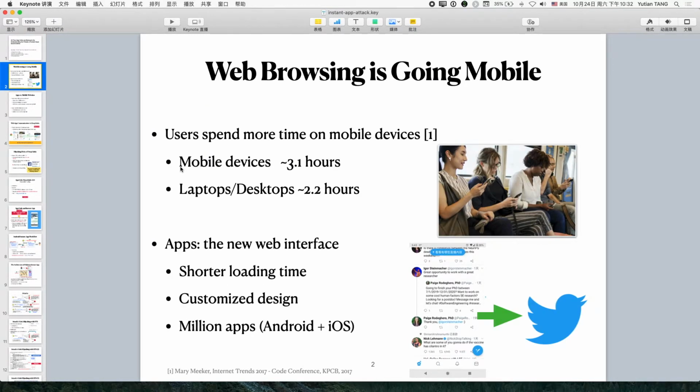Mobile and mobile apps have become the main way that we communicate each and every day. A study showed that users spend more time on their mobile devices. Normally, users spend around 3 hours on their mobile phone and only 2 hours on desktop. Mobile apps become the new interface for websites, as they have shorter loading time, custom design, and there are millions of apps available on the smartphone market.